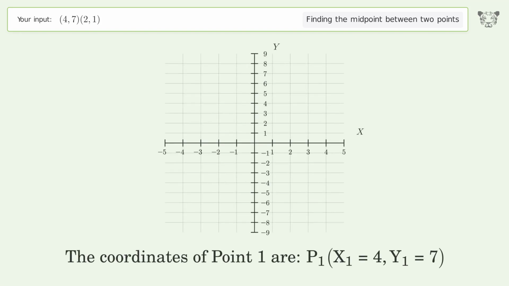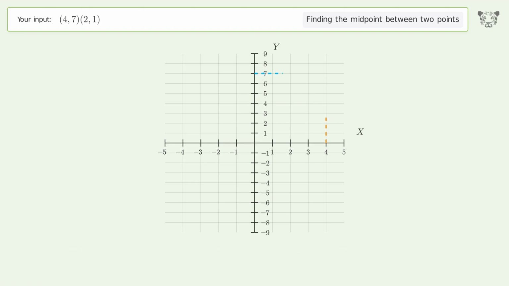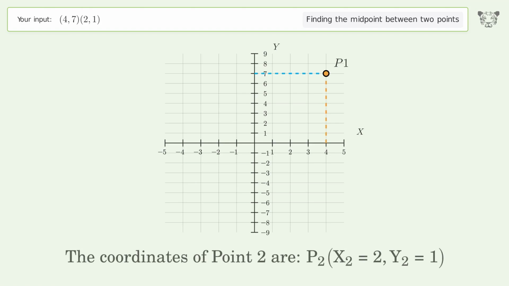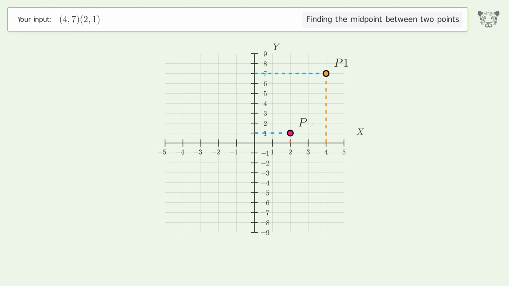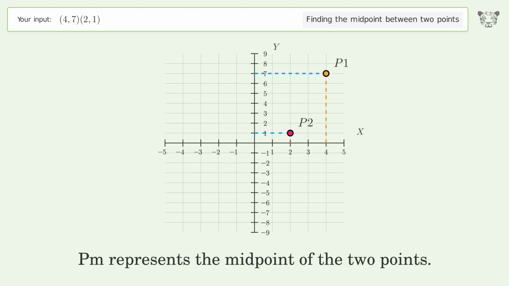The coordinates of point 1 are x1 equals 4, y1 equals 7. The coordinates of point 2 are x2 equals 2, y2 equals 1. PM represents the midpoint of the 2 points.